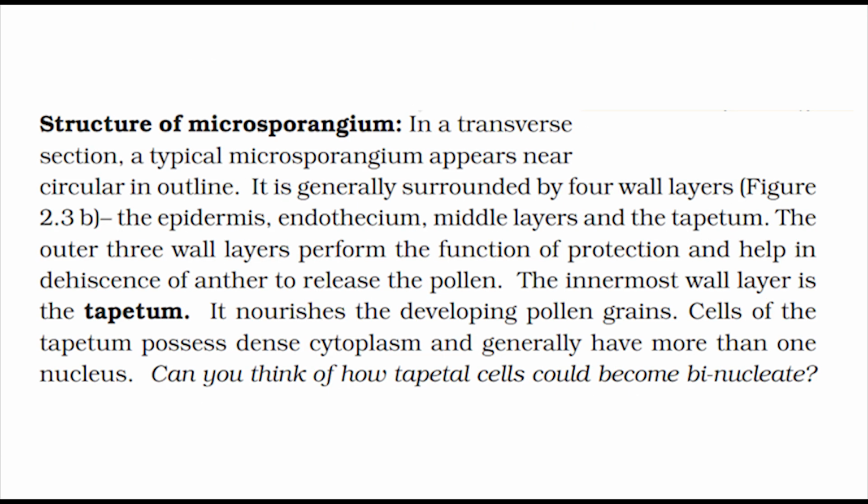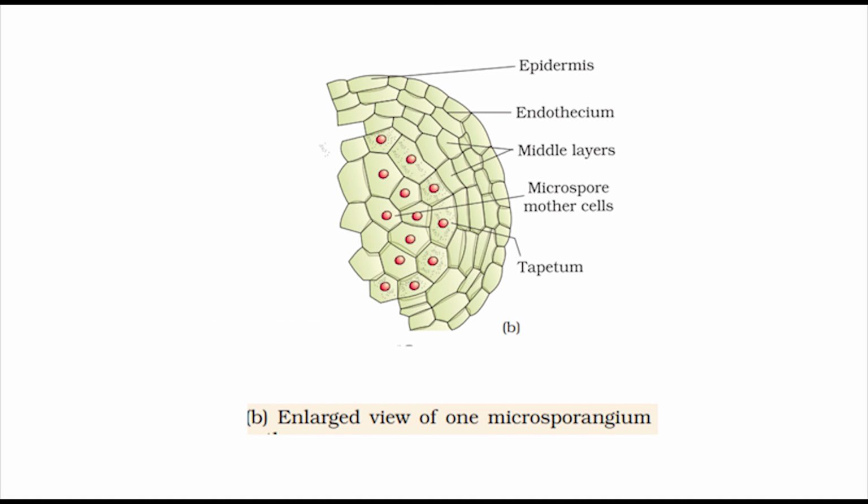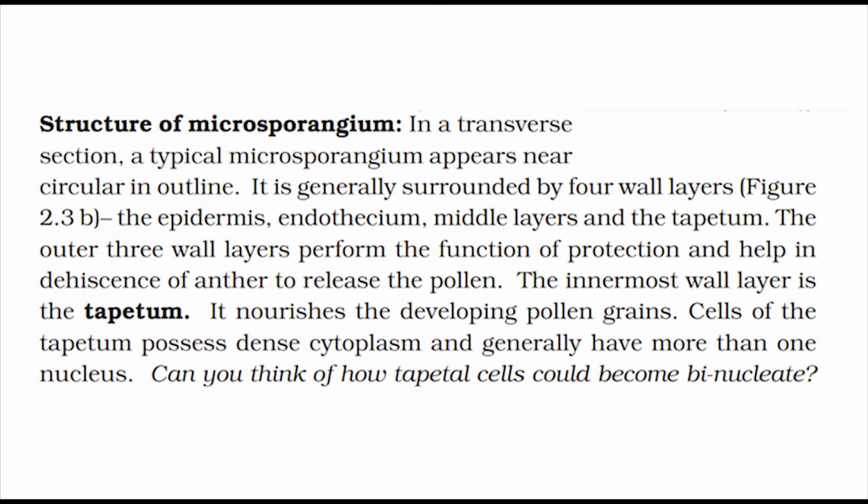Structure of microsporangium. In a transverse section, a typical microsporangium appears near circular in outline. It is generally surrounded by 4 wall layers, figure 2.3b, the epidermis, endothecium, middle layers, and the tapetum. The outer 3 wall layers perform the function of protection and help in dehiscence of anther to release the pollen. The innermost wall layer is the tapetum. It nourishes the developing pollen grains.